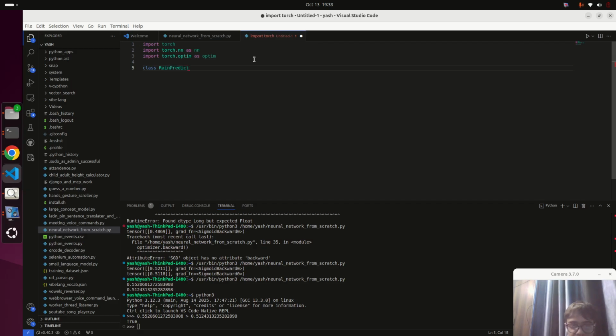So this will predict whether it will rain or not. Using binary classification, it will give an output of probability between 0 and 1.